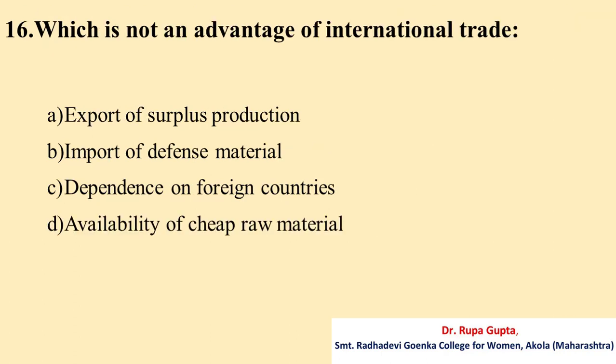Question number 16. Which is not an advantage of international trade? Option A. Export of surplus production. B. Import of defense material. C. Dependence on foreign countries. D. Availability of cheap raw material. And the answer is C. Dependence on foreign countries.